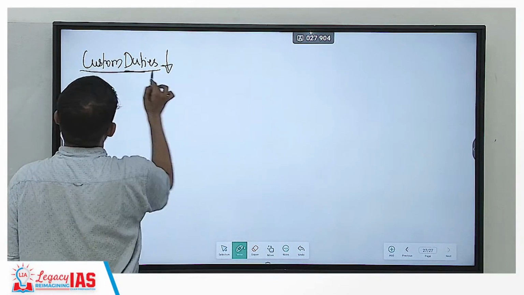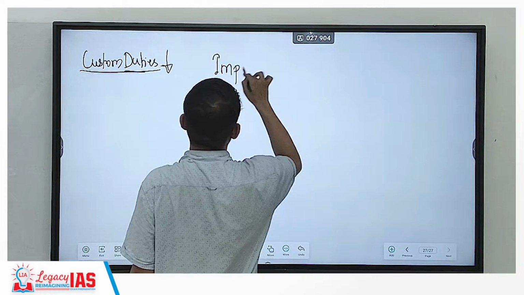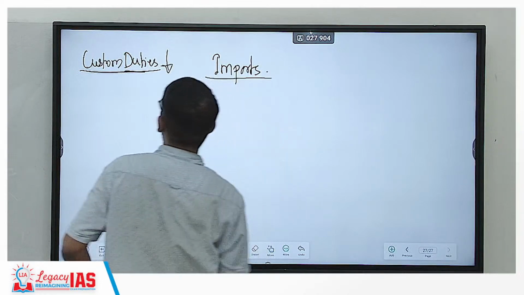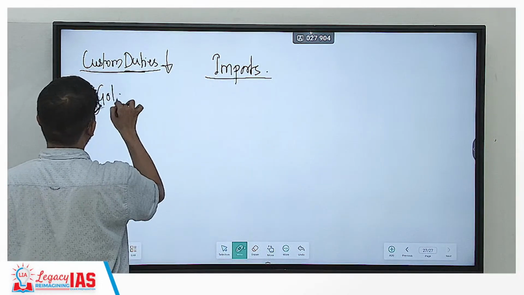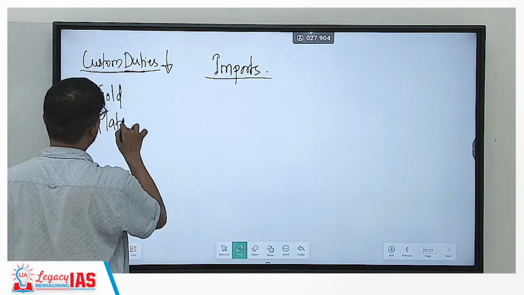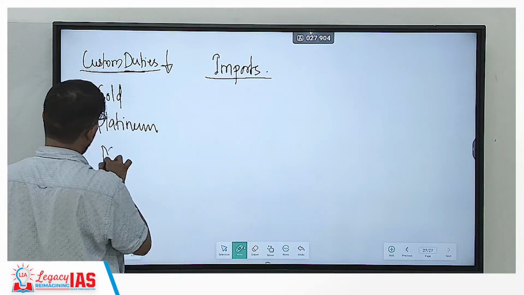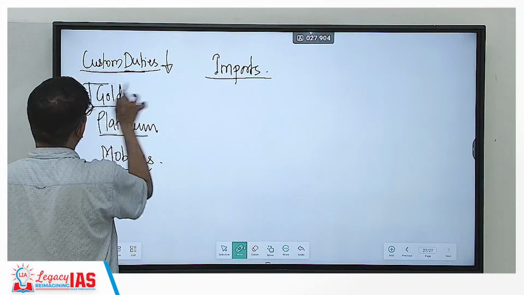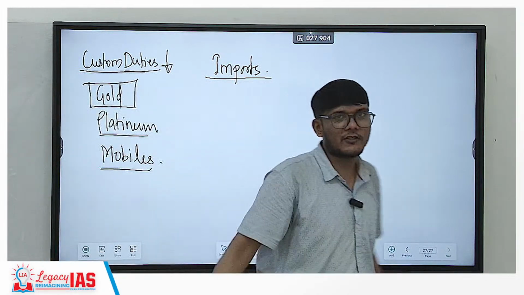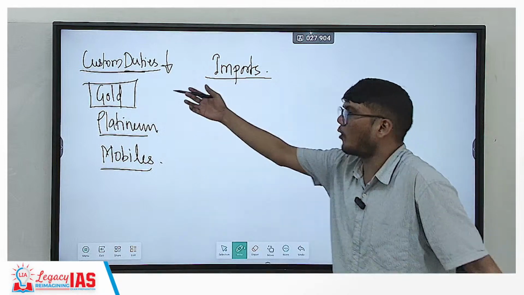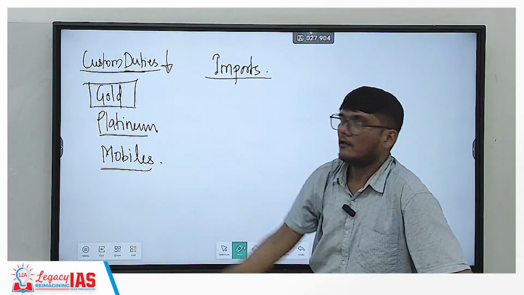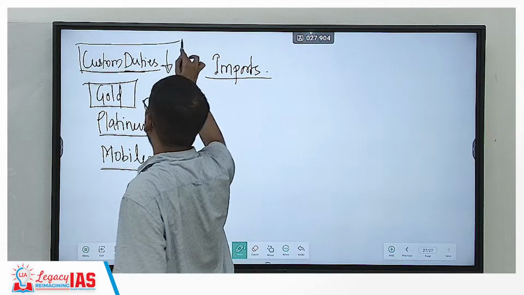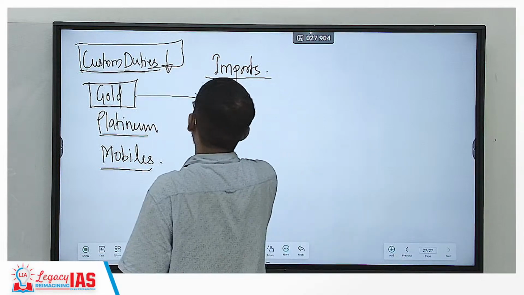Customs duties are generally applied on imported products. So the government has reduced the duties on gold, platinum, and mobiles. If you want to go gold shopping for your marriage, engagement, etc., you can probably do that after a few days, because since the customs duties have come down, the rate of gold will come down.